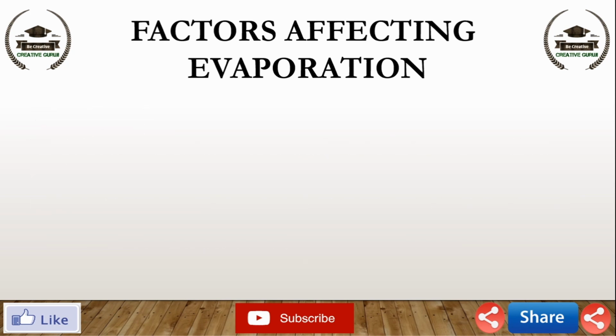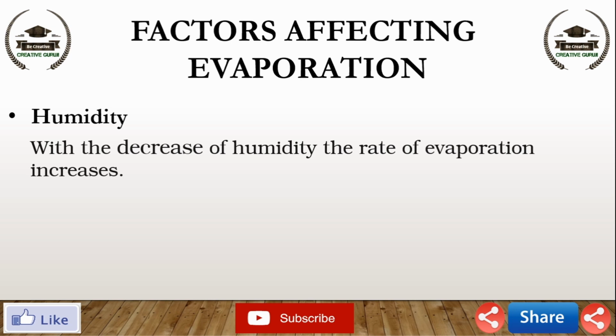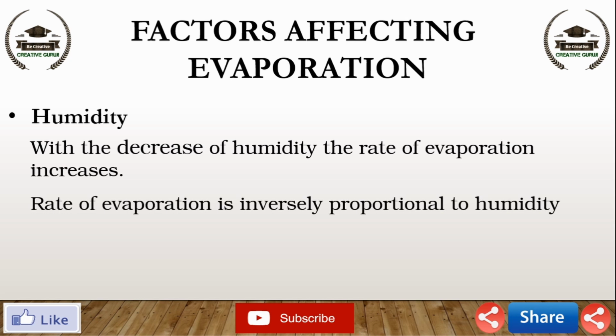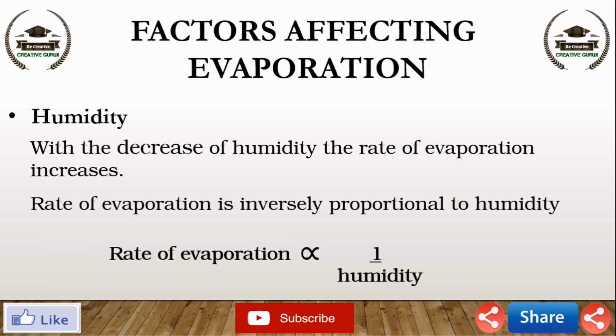Last factor that affects the evaporation is humidity. With the decrease of humidity, the rate of evaporation increases. Rate of evaporation is inversely proportional to humidity. Humidity is the amount of water vapors present in air. The air around us cannot hold more than a definite amount of water vapors at a given temperature.